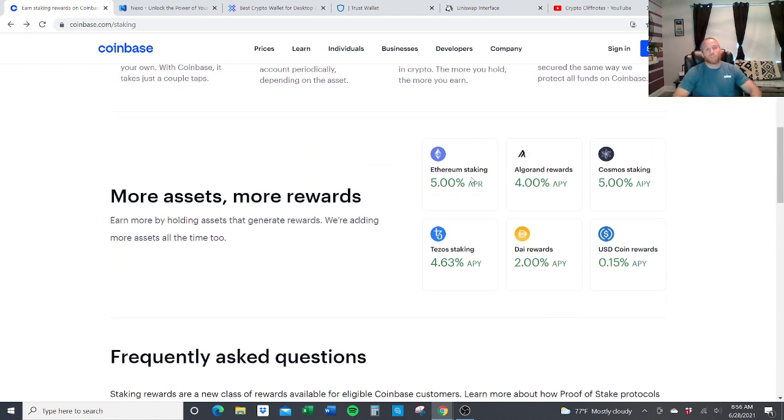Ethereum, they'll give you 5% on your Ethereum, which, like I said, that's not that bad considering at a bank you get less than 0.5% for an entire year. So this is another option. You can sit these in Coinbase, you can sit these on exchanges, let them basically stake for you, and, like I said, a lot of these pay out daily. So every single day you can check your account and you'll receive your asset, depending on your percentage.